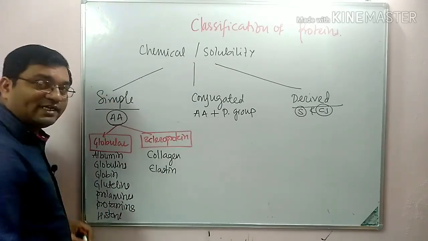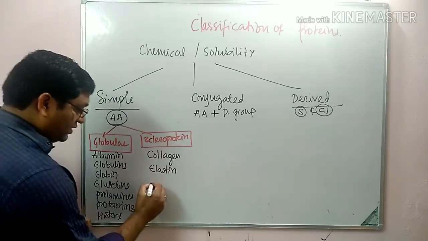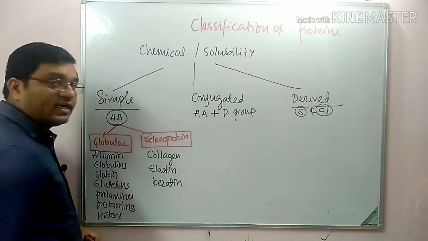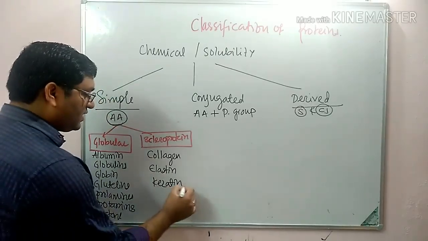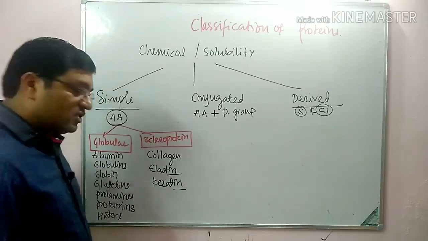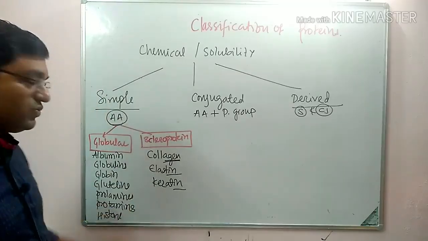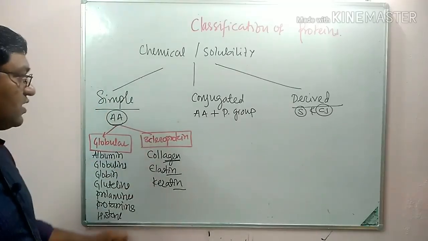Elastin is found in tendons and arteries. Keratin is found in skin and hair. Collagen is a structural component found in connective tissue. So these are scleroproteins.